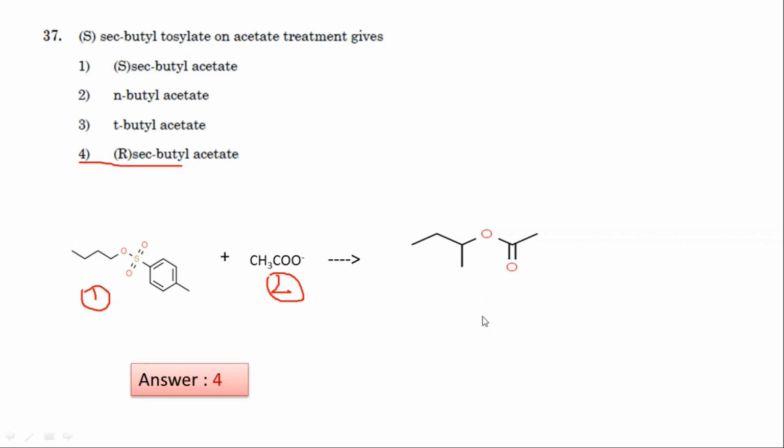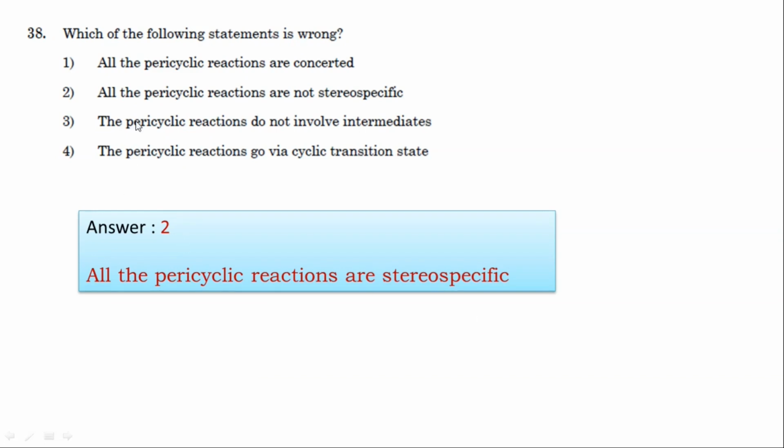Question number 38. Which of the following statements is wrong? Actually, all the pericyclic reactions are concerted. This statement is correct. The pericyclic reactions do not involve intermediates. This is also a correct statement. Pericyclic reactions go via a cyclic transition state. This is also a correct statement.